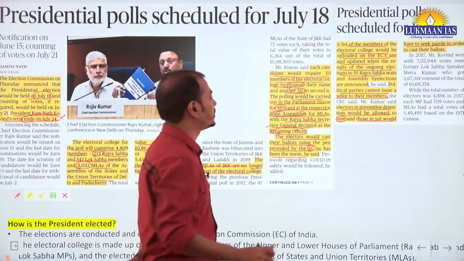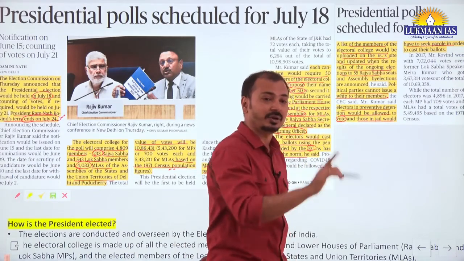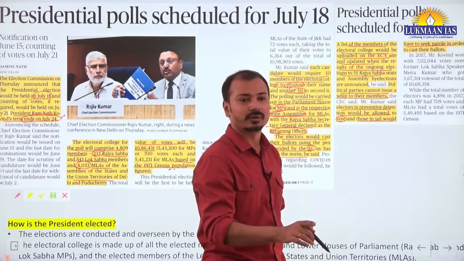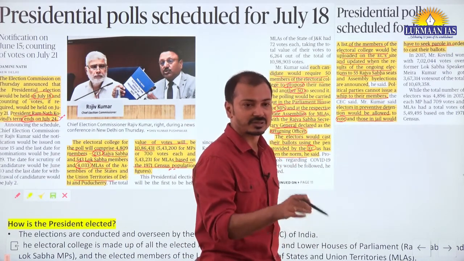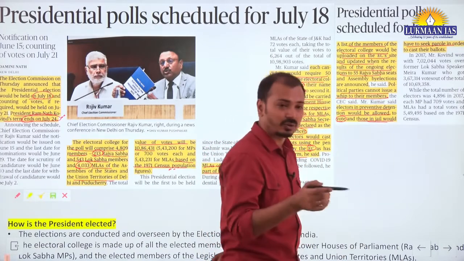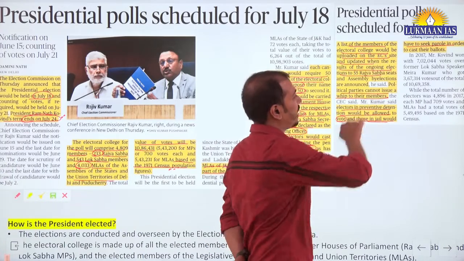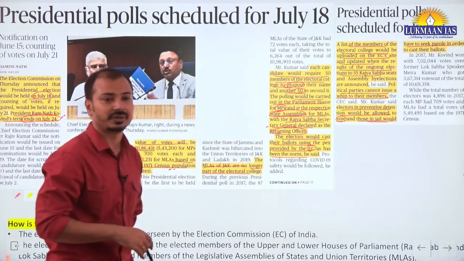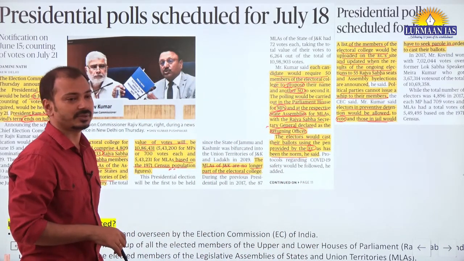Right? So those who are detained under preventive detention law, they are allowed to vote. They are members of assembly and we can say parliament, and those in jail are also allowed to vote. They need to seek the parole request from the jail authorities for voting purpose.